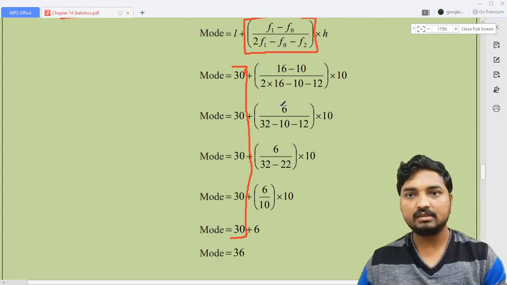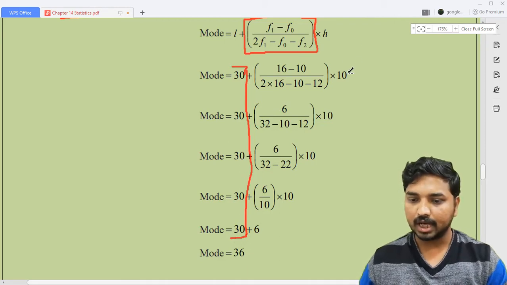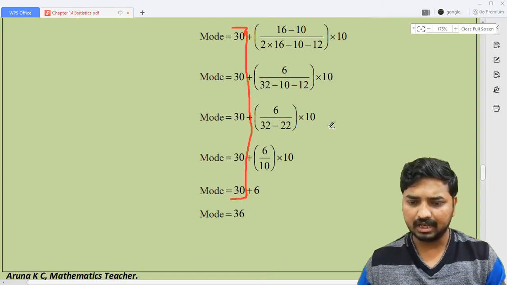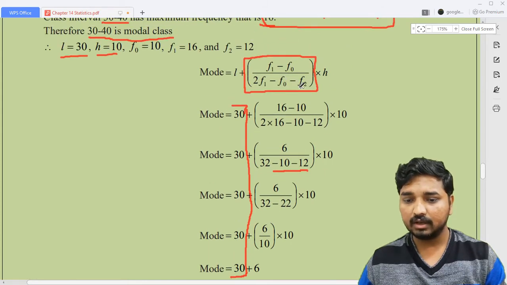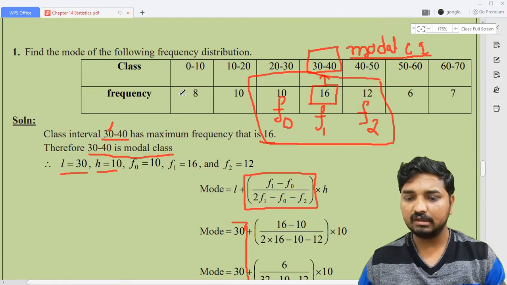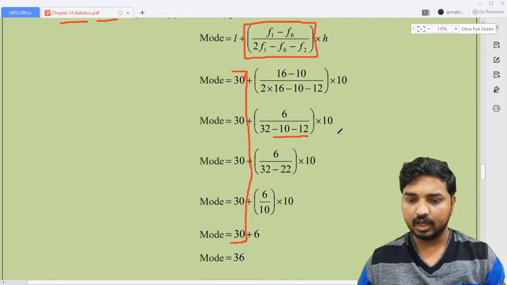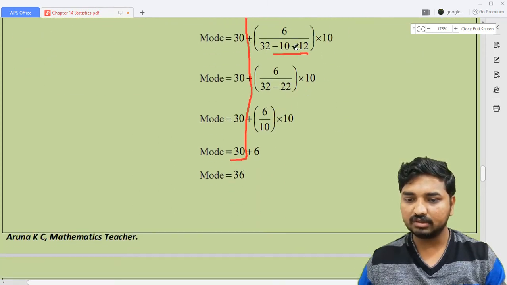I'm going to show you the easiest way of simplification. Look here, write down 10 as it is. First you need to simplify the terms within the bracket. 16 minus 10 means you will get 6, and 16 into 2 means 32, minus 10 as it is, minus 12 as it is, into 10 as it is, and write down the numerator as it is. Minus 10 minus 12 will always be negative. These two terms will always be negative, because F0, F1, F2 are frequencies and always positive. So in each and every problem you will get negative numbers here, and you need to add these two numbers, it will become minus 22.